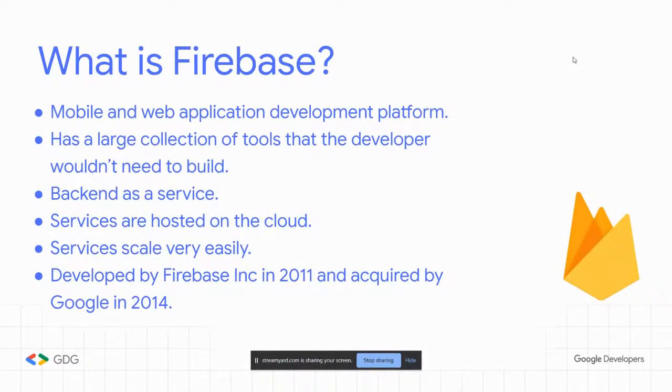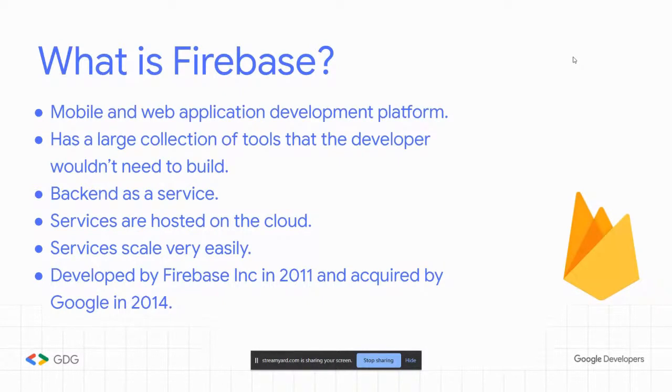But Firebase is here as a back-end as a service, meaning that you do not really need to waste all your time organizing the servers, organizing the user authentication, the storage, and just going through that really hard stuff that being a back-end or a full stack developer requires. So Firebase is really here to make all of that much easier. Now, if what I'm saying is confusing, don't worry, because like I said, we're gonna walk through this step by step. And the services that Firebase provides are already hosted on the cloud and they scale very easily.